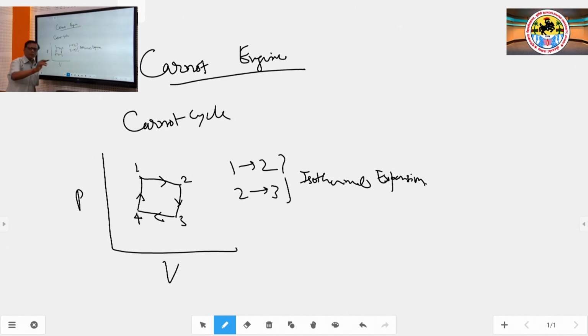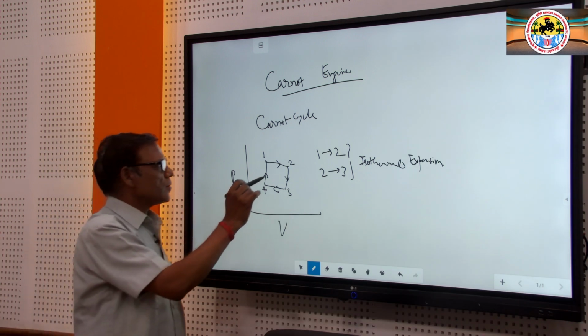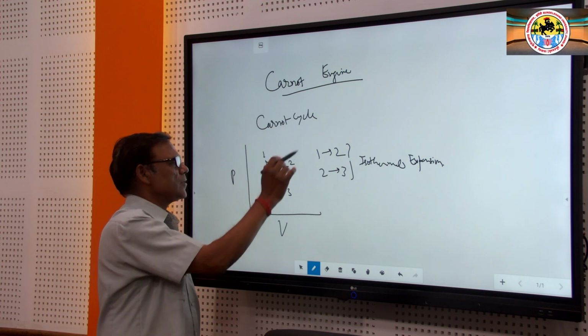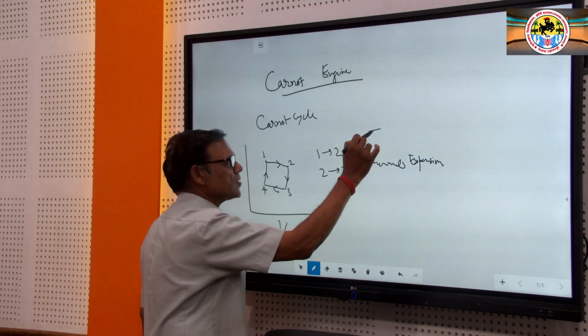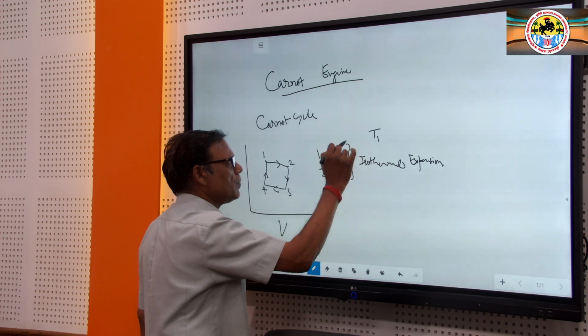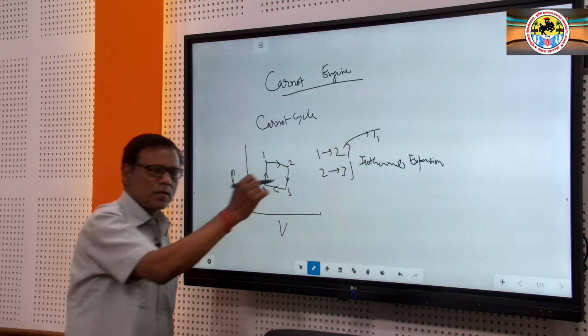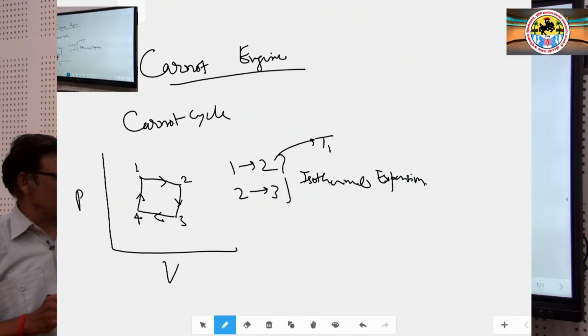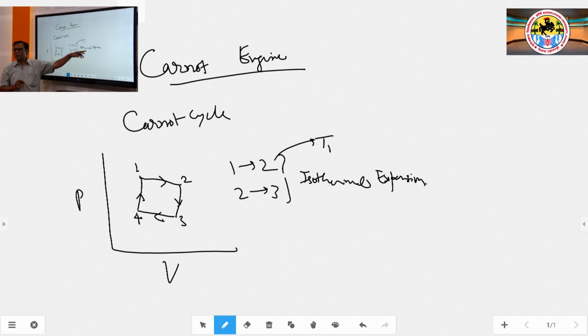Whatever gas is there in the cylinder is expanded isothermally and reversibly in the 1 to 2 step, and here the gas is at temperature Th, that is T1. Initially it is taken at temperature T1, and in the 1 to 2 step it is in contact with T1, but there is no temperature change because it is an isothermal process.